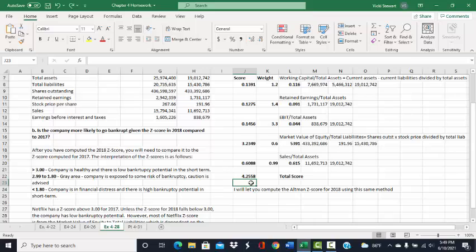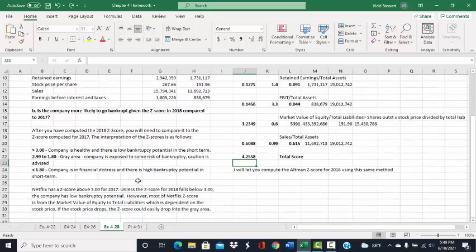So when we look at the 2017 z-score for Netflix, it's above 3. So Netflix has a low potential in 2017 to declare bankruptcy. But we'll need to know what the trend is, or what the z-score is in 2018, to determine whether or not it's going up or down.